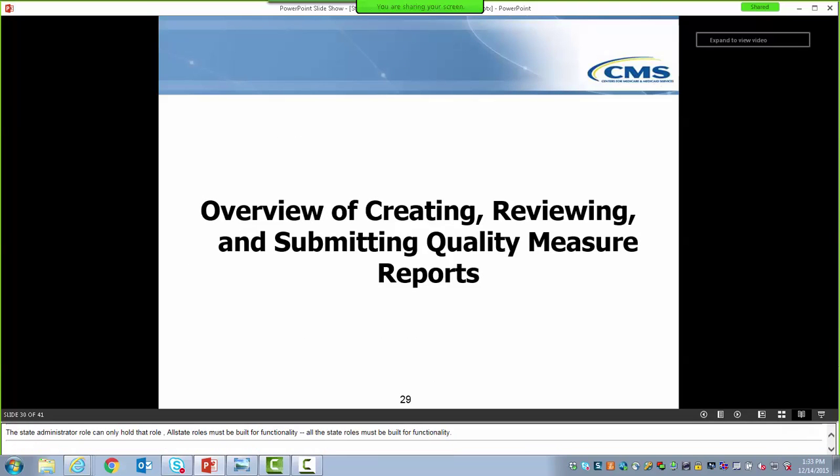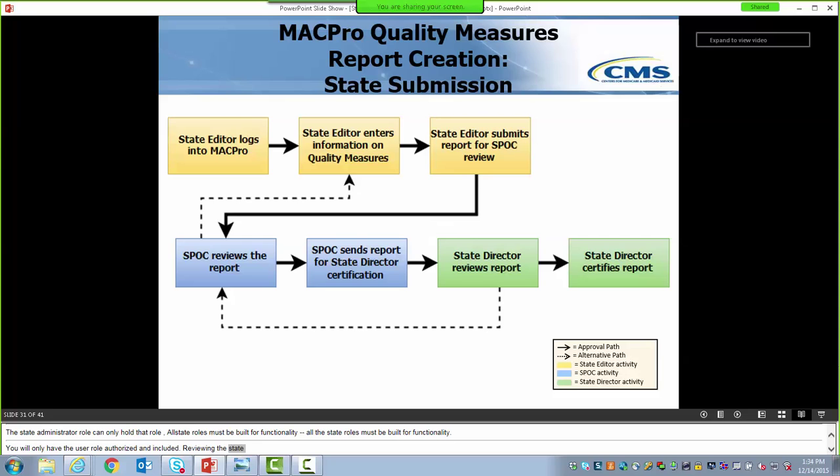So let's begin by reviewing the state workflow for creating, reviewing, and submitting quality measure reports. Here is a brief overview of the State Health Home's quality measures reporting submission workflow. First, the state editor logs into MACPRO, enters the necessary information, and submits the report to the state point of contact for review. Then, the state point of contact, or SPOC, reviews the report.